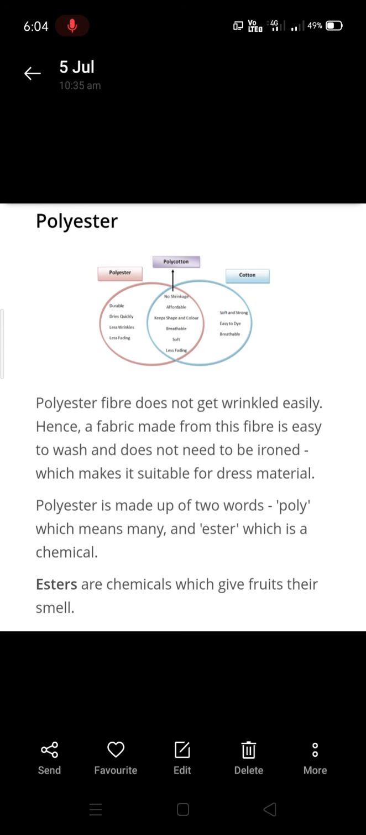So it is wrinkle resistant, so no need to iron it. It is suitable for dress material. Poly means many, ester is a chemical. So many esters joined together forms polyester. And polyester is very useful in our day-to-day life.